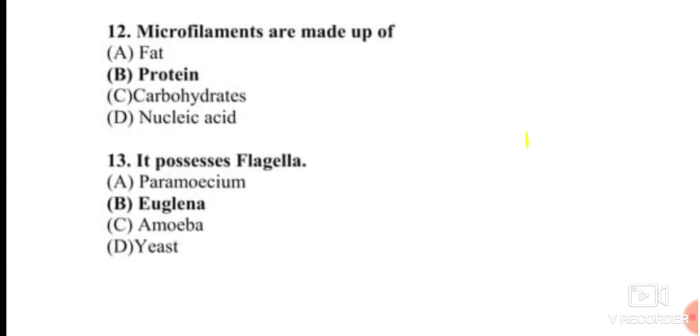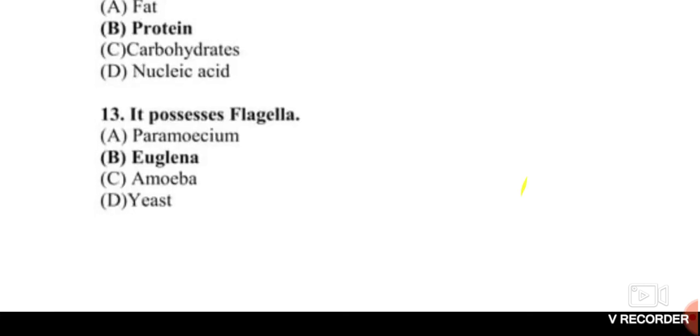Question number 13. It possesses a flagella. We know that the flagella is a locomotory organ, and euglena possesses a flagella, and the flagella of a euglena arises from a cytostome of the hypopharynx. It is a locomotory organ of a euglena. So the answer of question number 13 is a euglena. Other options are there: paramecium, amoeba and yeast.